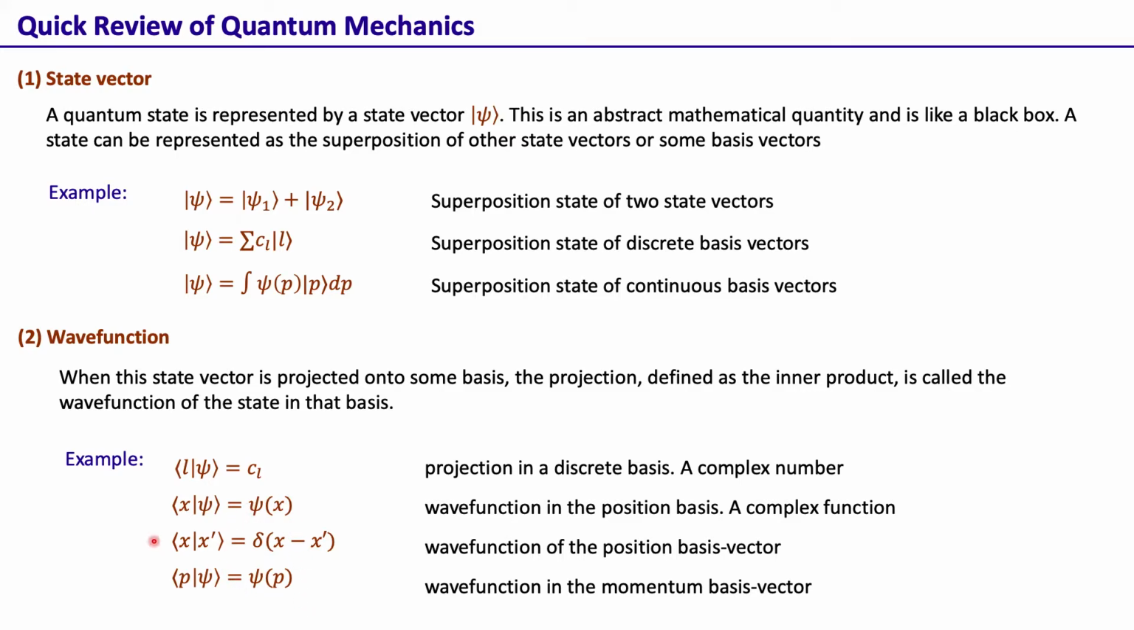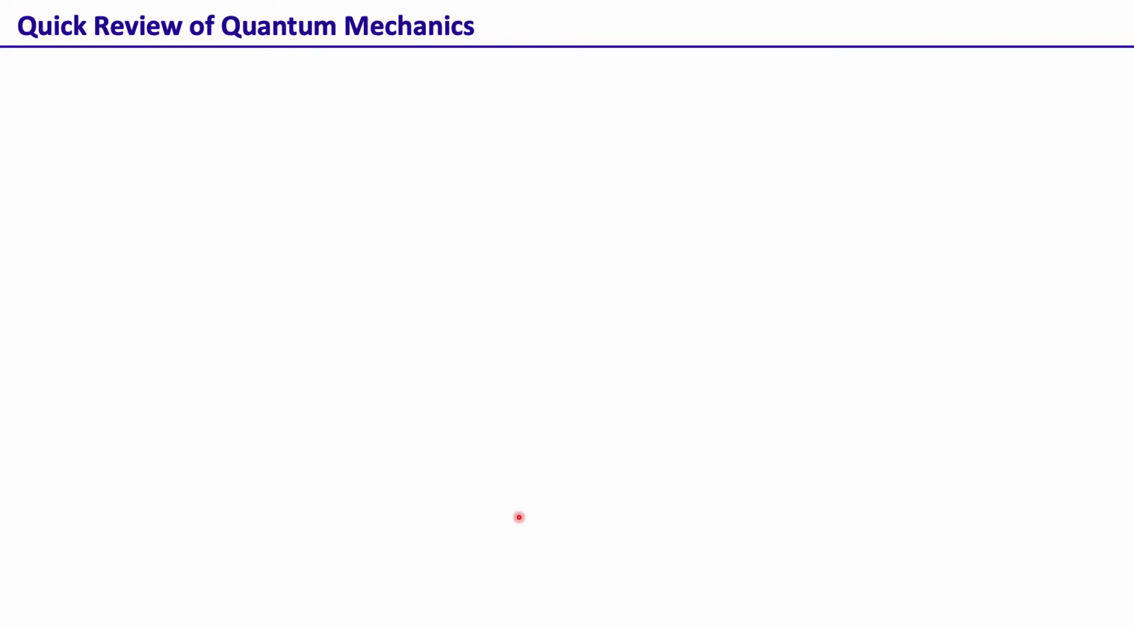So this is the concept of wave function: if we take the state's projection onto some basis, then what we obtain is the wave function in that basis. If it's a discrete basis, we just obtain a complex number. If it's a continuous basis, we obtain a function which we call the wave function.